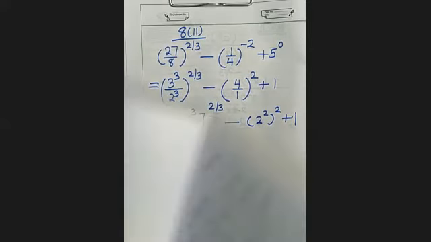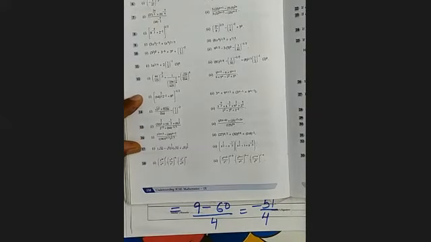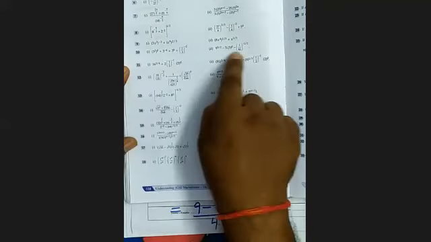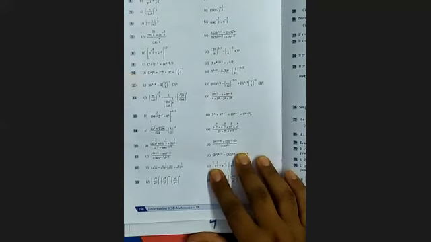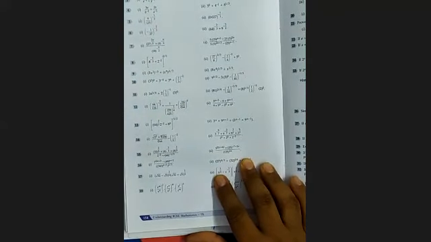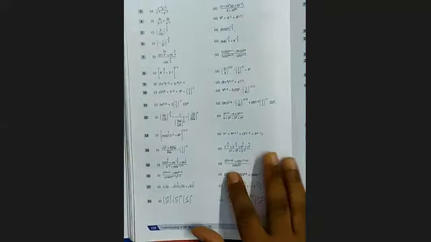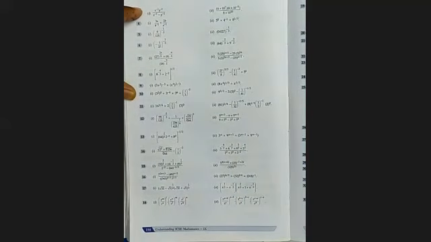So this way you can do the question. Have you understood? Yes, sir. Yes, sir. Yes, sir. So now you do the questions. Tomorrow I will take some more questions, but up to question number 10 you try to do. You will be able to do. These questions are very simple. Up to question number 10 you will do. 11th onwards I will explain tomorrow.